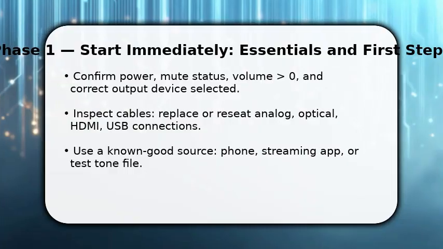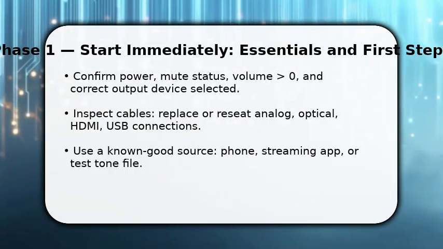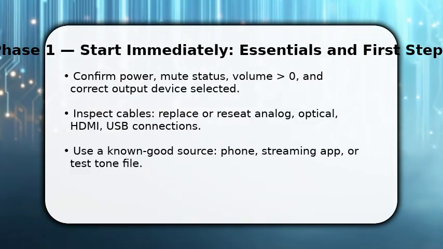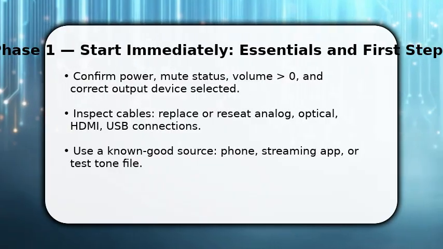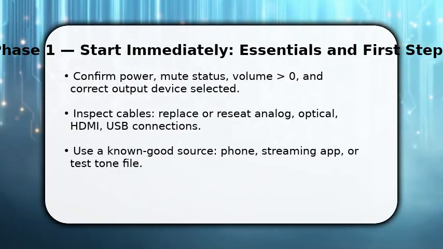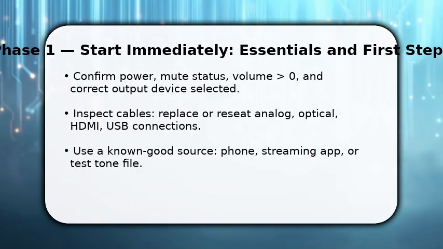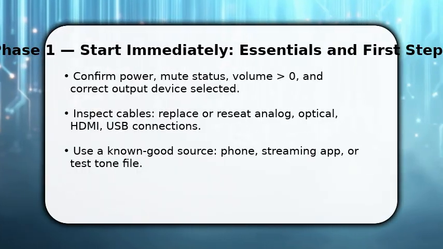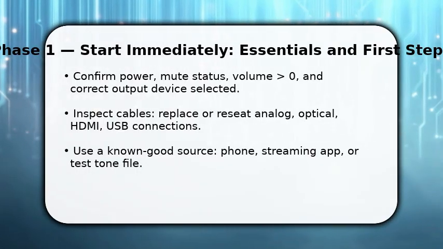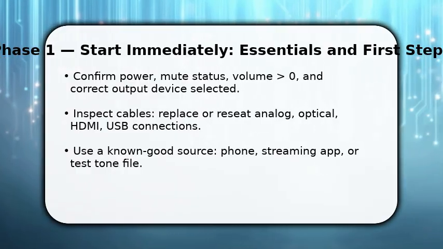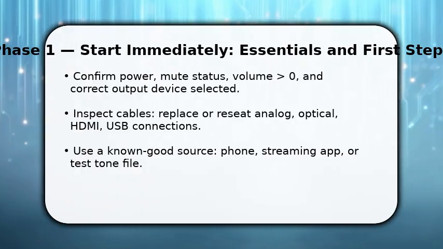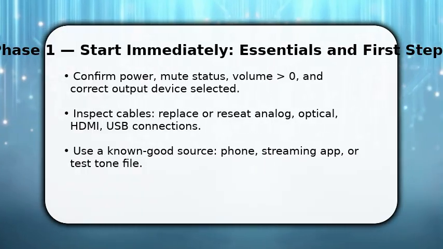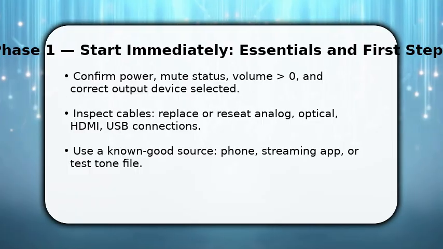Enjoy the video. You start by eliminating the obvious blockers: power, mute, and volume. Once done, make sure the correct output device is selected in your system settings. Wrong output is a common silent culprit. Next, inspect and reseat cables, analog, optical, HDMI, or USB, because a loose connector breaks the signal. Finally, play a known good source like a phone or a test tone file to confirm whether the problem is the source, the cable, or the speaker itself.